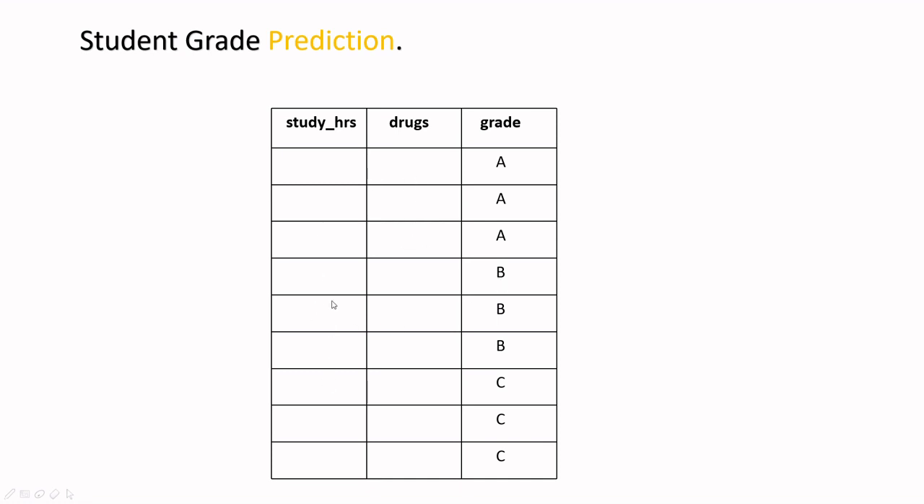B will be in the middle, so intermediate study hours and not so much drug addiction. And C will be on the wrong side, they'll have fewer study hours and more drug addiction. Okay, so this is how you put information into a data set, something that you want your model to understand, the relation that is required to be learned in order to do the grade prediction.